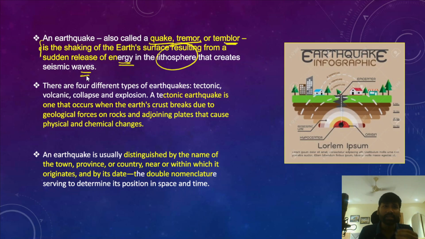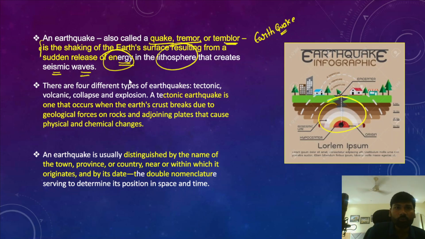So therefore, the sudden release of energy in the lithosphere, this part, that creates the seismic waves, and that results in the earthquake of any area. So please understand, in very simple terms, earthquake means the sudden shaking of the earth's surface because of the release of energy in the lithosphere.